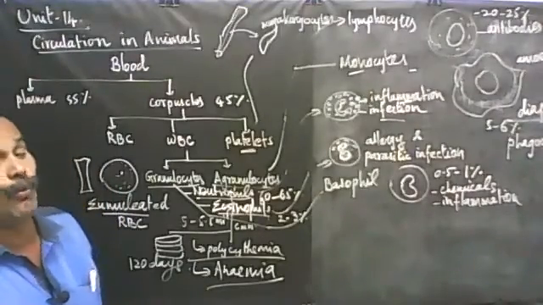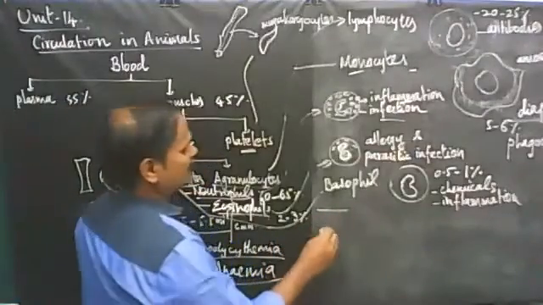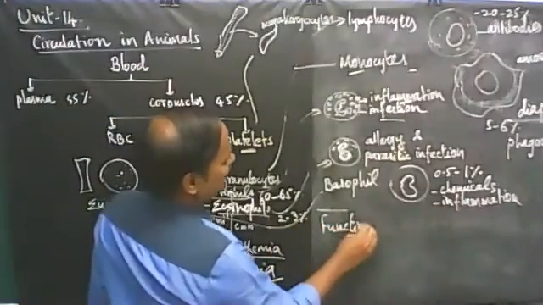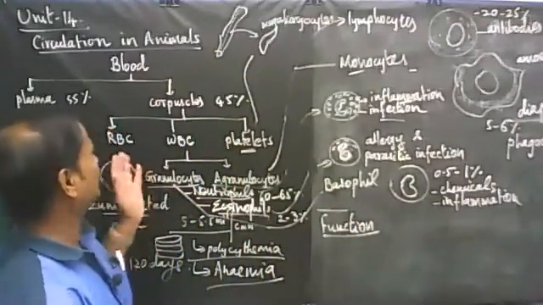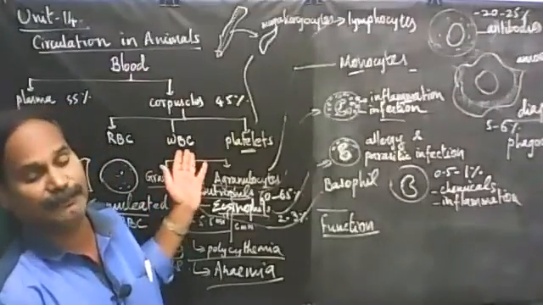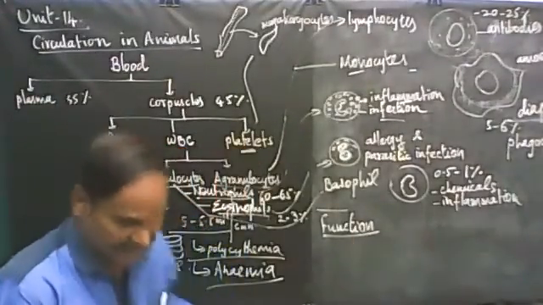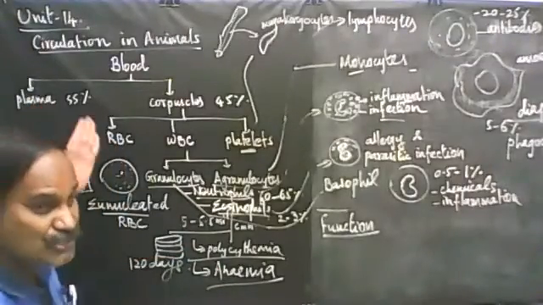Now, coming to the functions of blood. This is the 4-mark question given in your book back. Functions of blood, general functions of blood. Imagine I told you that RBC take part in transport of gases, WBC take part in killing pathogens, platelets take part in blood coagulation. Then serum albumin, serum globulin, serum fibrinogen, their role.